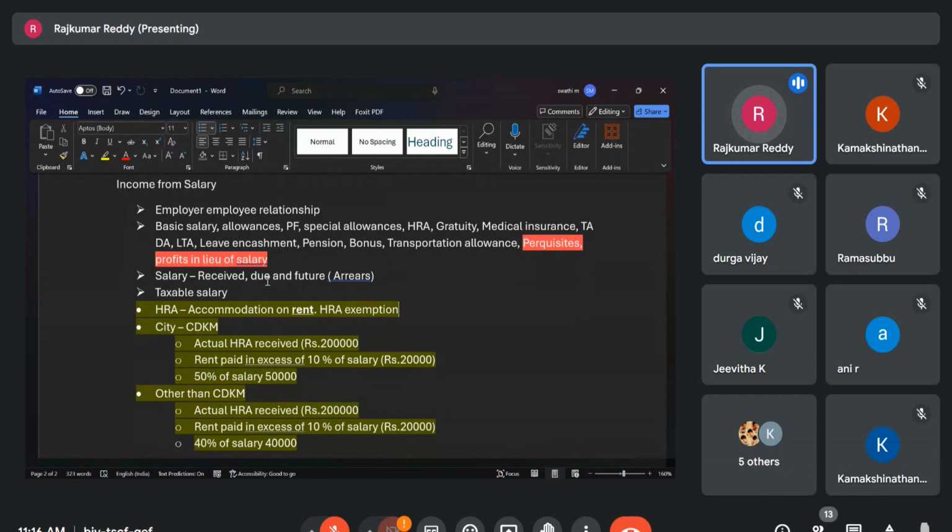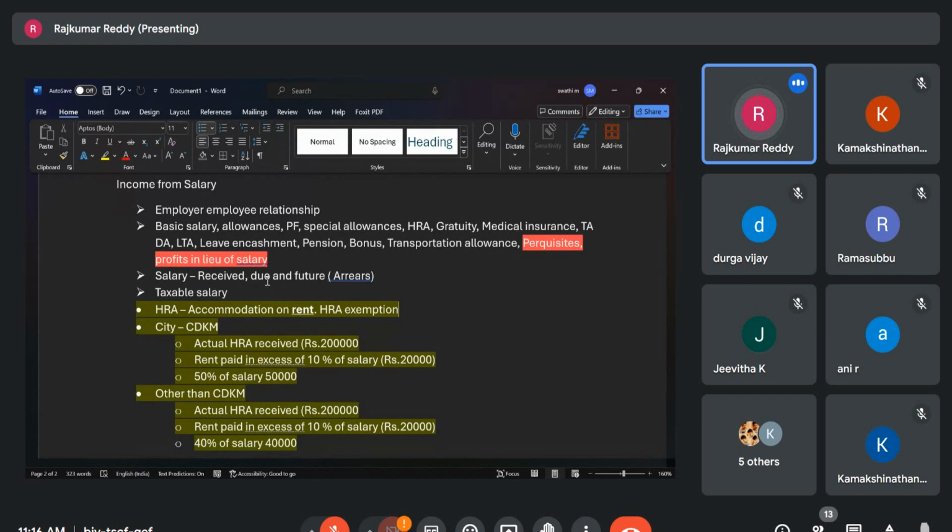Then come to page 59. In page 59, for perquisites, there are 3 types of classifications. First classification is perquisites that are taxable in case of every employee. Perquisites taxable in case of specified employees.